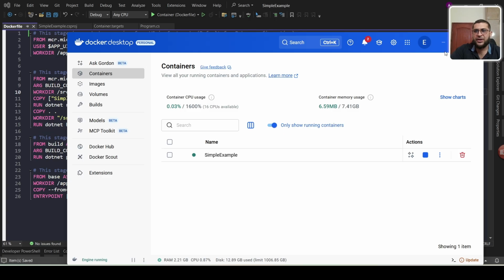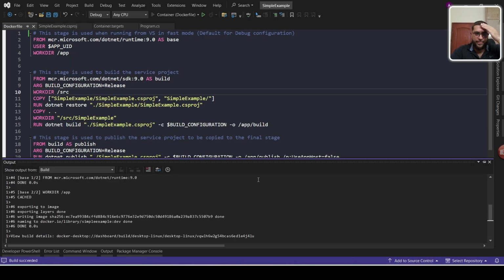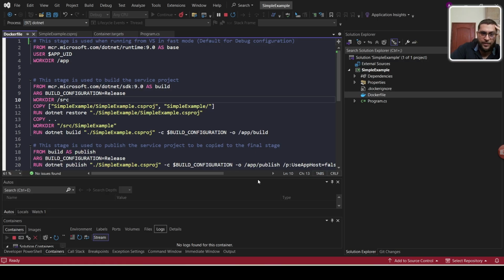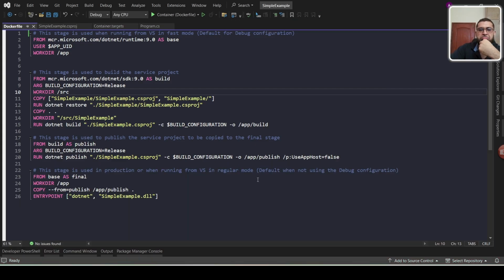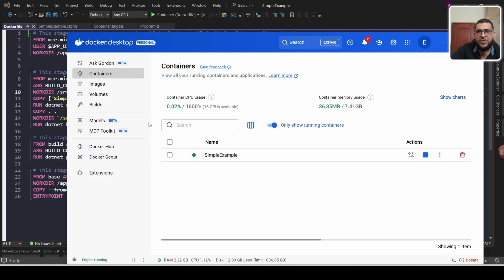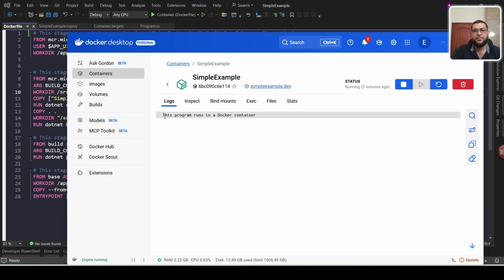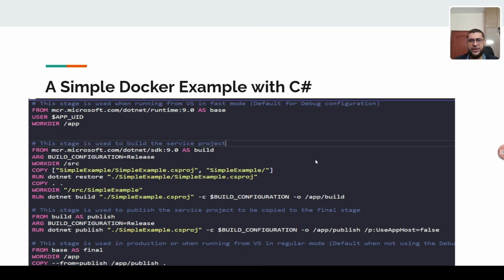Currently you can see here, if I run this application, so it's run. You can see here when I open the container tab, the application is running inside the container. So this is how you can add a Docker file to your Visual Studio project. This is the same code, the Docker file I created in Visual Studio.